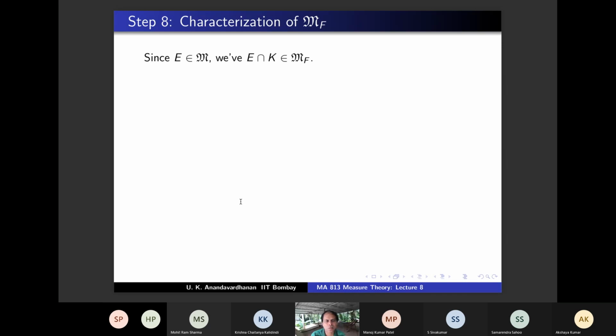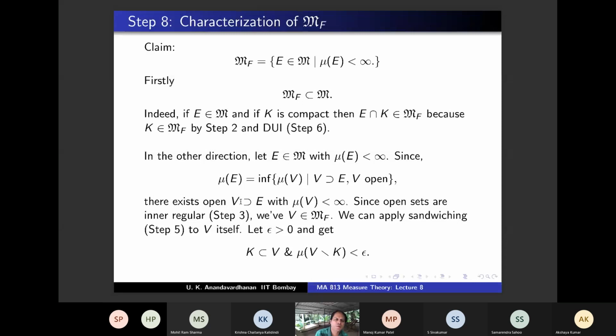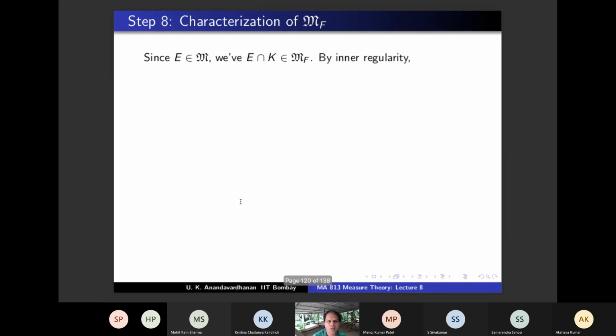This step we have used. No, this is the definition of M. For arbitrary compact K, the intersection belongs to MF, and I am applying it to this compact set that we have chosen here. You have got a K, and if you intersect with E, E intersection K is in MF, and by inner regularity for E intersection K, right? Because E intersection K is in MF, it is inner regular.